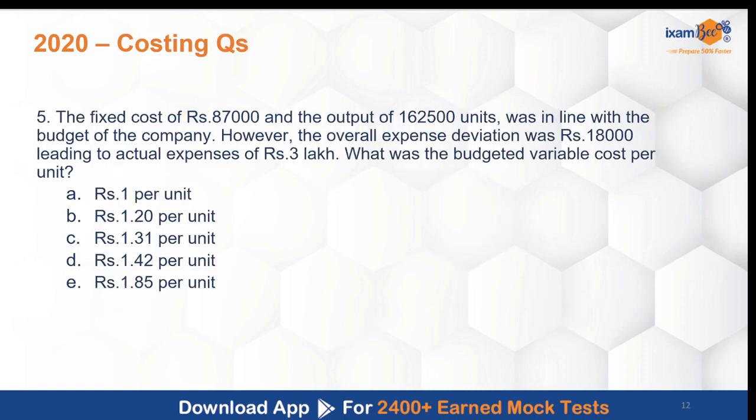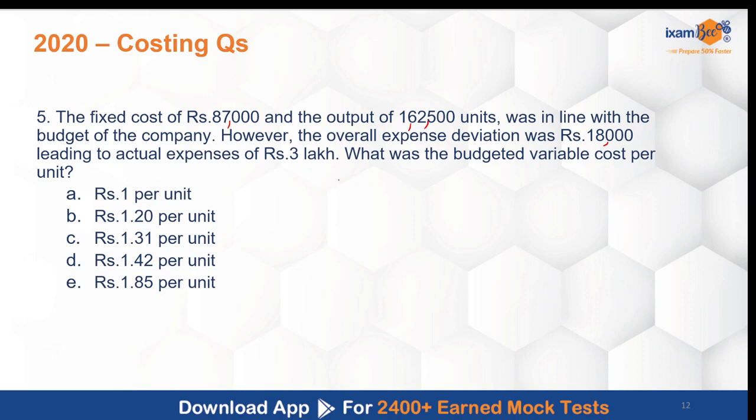This is also a numerical question that was asked. The fixed cost of rupees 87,000 and the output of 1,62,500 units. So 1,62,500 units have been prepared and a fixed cost of 87,000 has been incurred. This was in line with the budget of the company. However, the overall expense deviation was 18,000, leading to actual expenses of rupees 3 lakh. Okay, what is the budgeted variable cost?